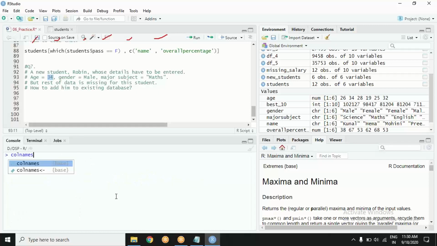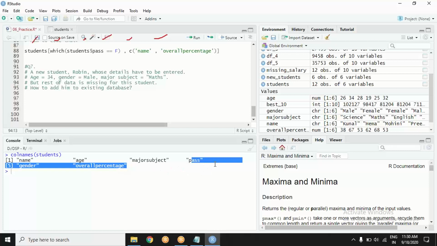Let's check this out now. So these are the column names of a student's dataset which you have created. Name is given, gender, age is given, major is given, but rest of the data is missing. I don't know whether he passed. Well, gender is male, okay, that we can assume. Overall percentage is not available, pass is not available.